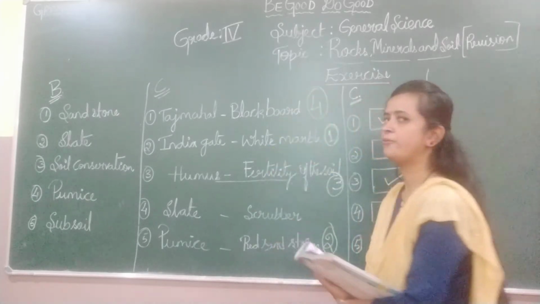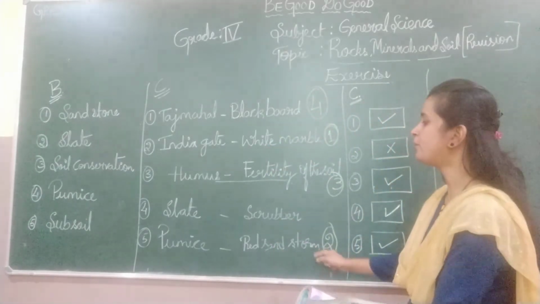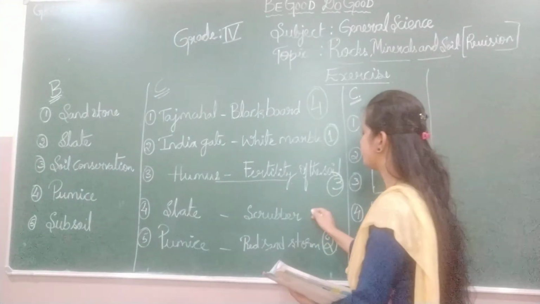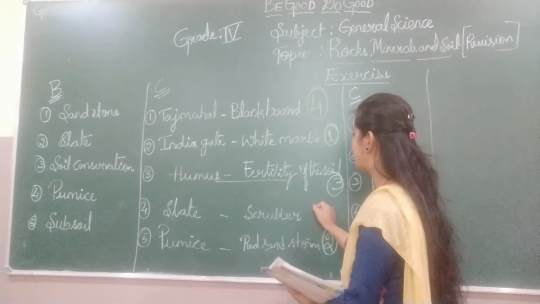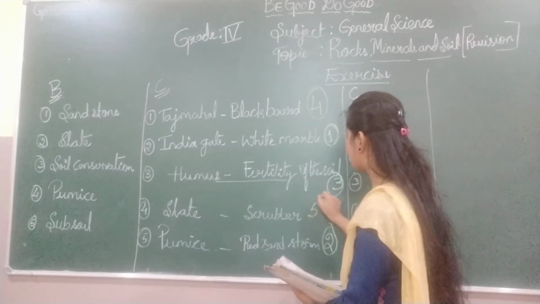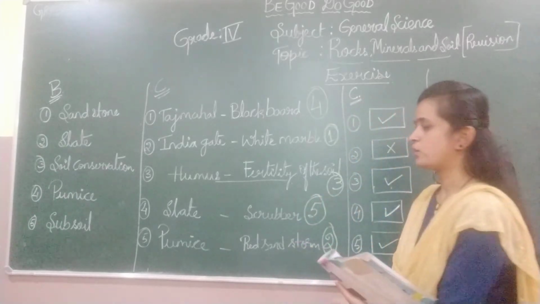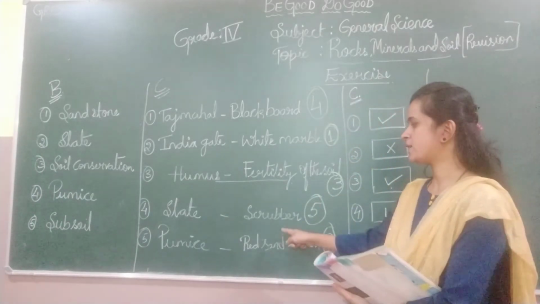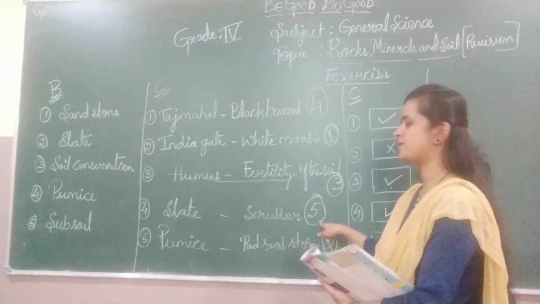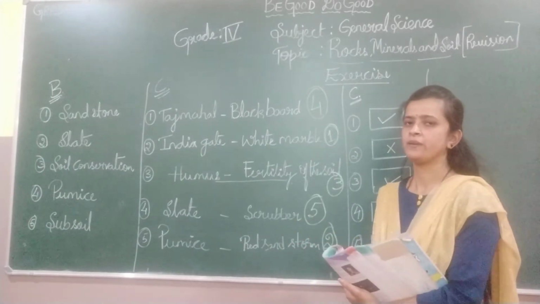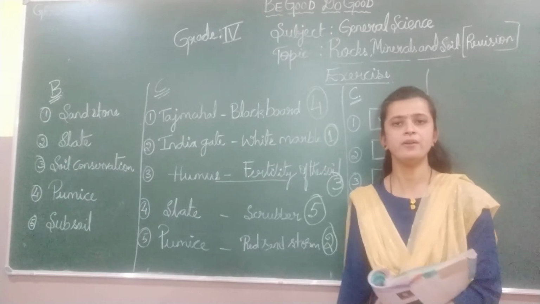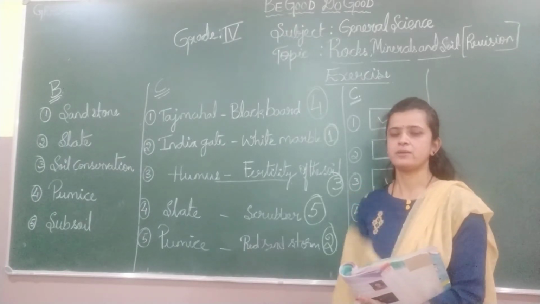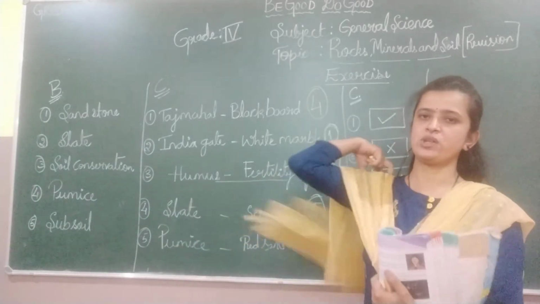So this is the fourth one. Then the pumice. We use pumice as a scrubber, so write the number 5 in front of the scrubber. So this is your match the following. Please check your textbook once, children.